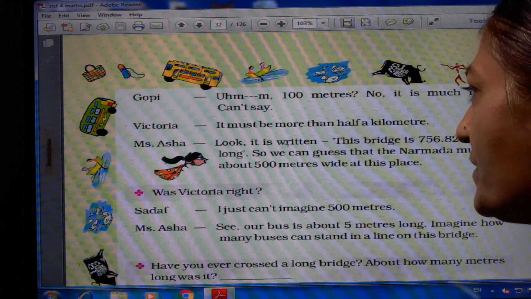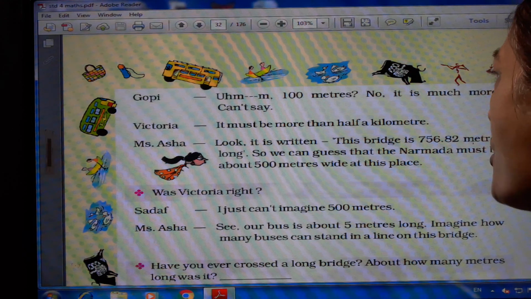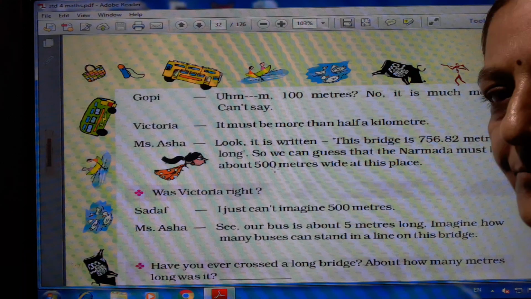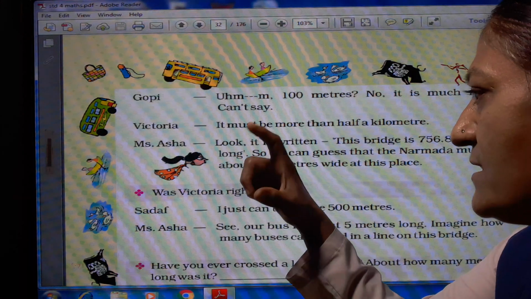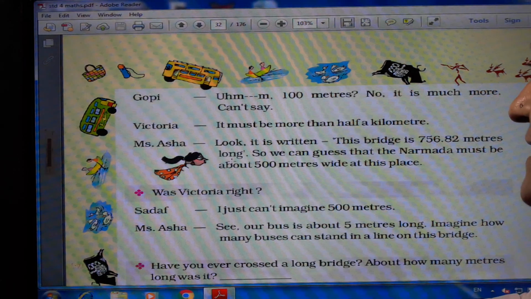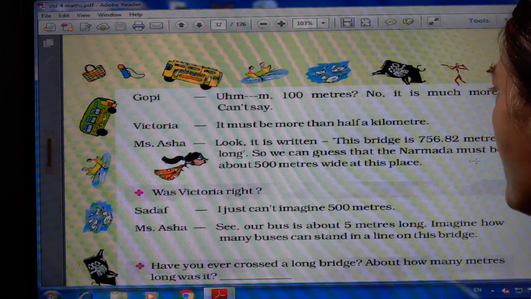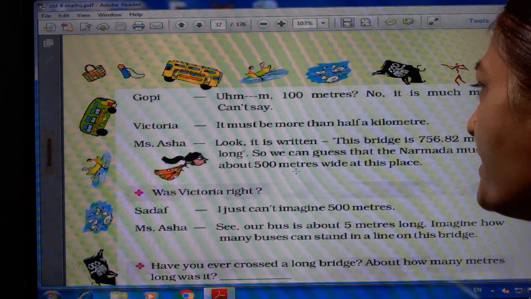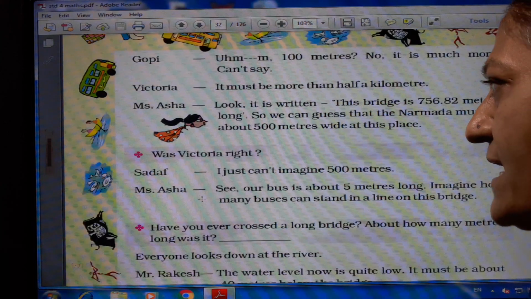Miss Asa says, look, it is written, this bridge is 756.82 meters long. Its length is written. So we can guess that the Narmada must be about 500 meters wide at this place. Was Victoria right?